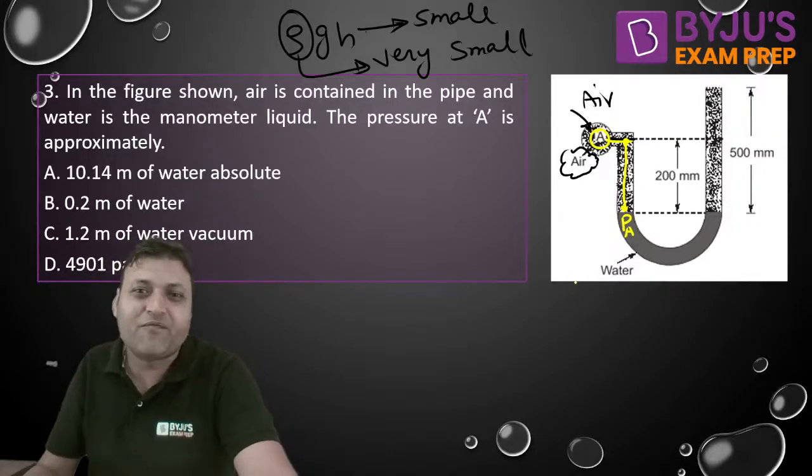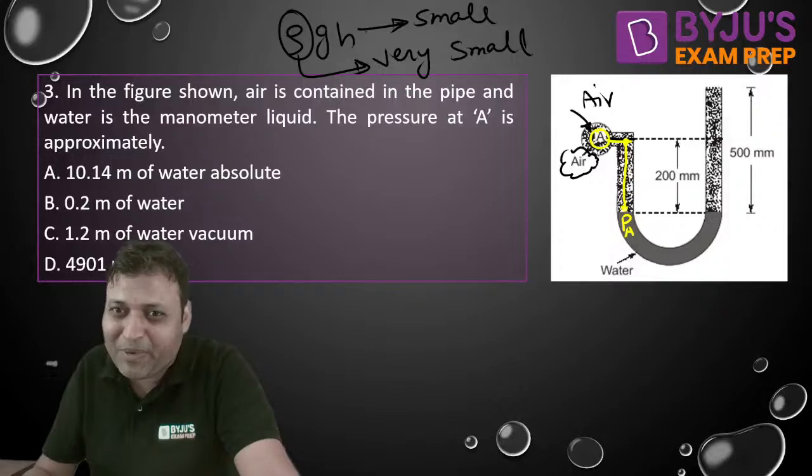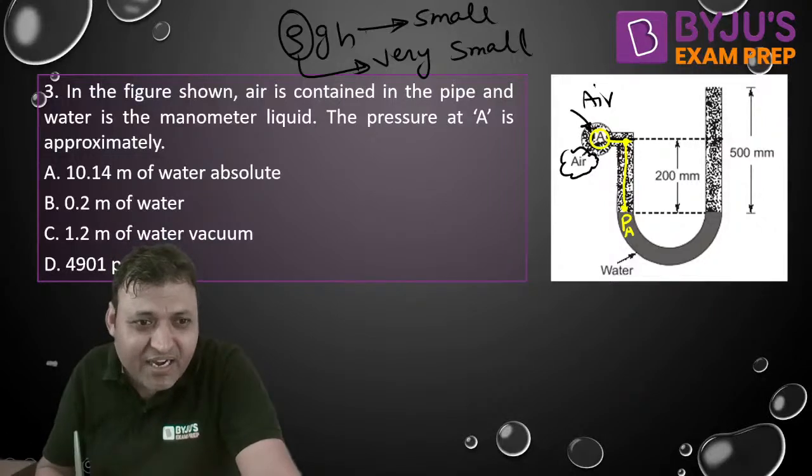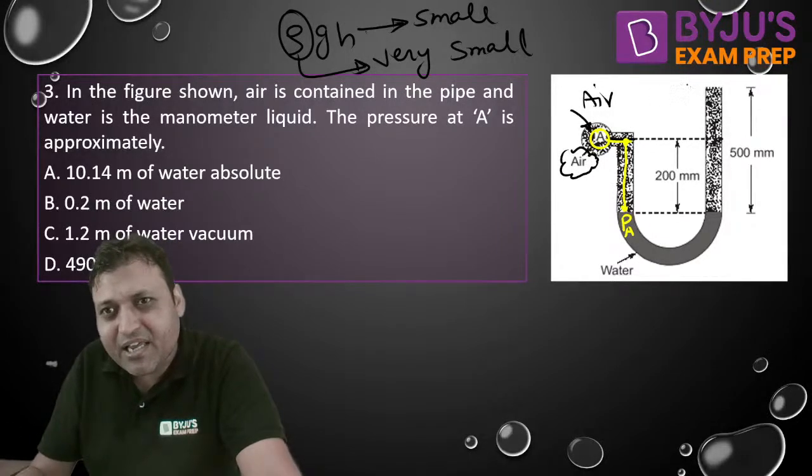Please do let me know if you do not agree. The pressure at this point is also PA. And outside in the right limb of the manometer, the pressure is PATM. Here the pressure is PATM.